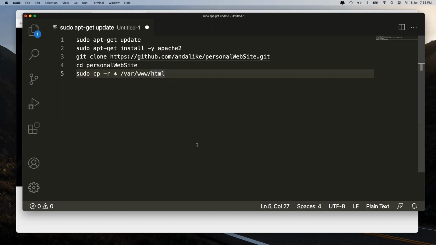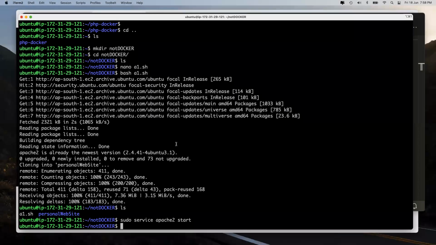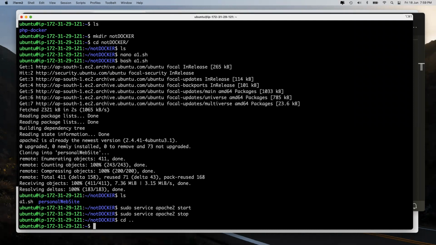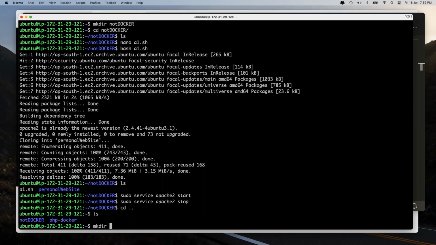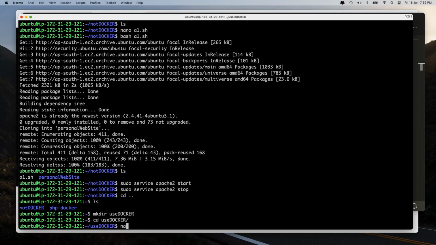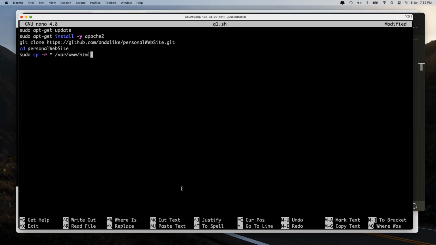What at least are we trying to achieve? Yes. Okay, cool. So let's get started now. Needless to say, I will have to go and stop this server because otherwise both will work on port number 80 and it will become difficult for me. So let's create a folder with mkdir and let's name it use-docker. Let's go inside that, and first things first, just create the script.